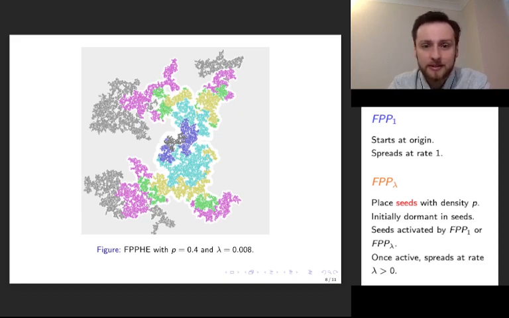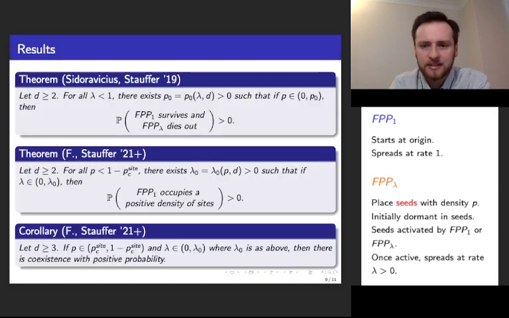So now let's discuss some results for FPPHE. The first result was by Sidovicius and Stauffer when they introduced the model. They proved in all dimensions greater than 1, for all lambda less than 1, so long as p is sufficiently small, then FPP1 survives and FPP lambda dies out with positive probability. Recall, this means that all connected components of FPP lambda are bounded.